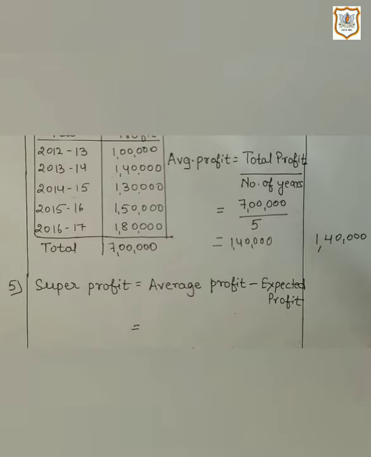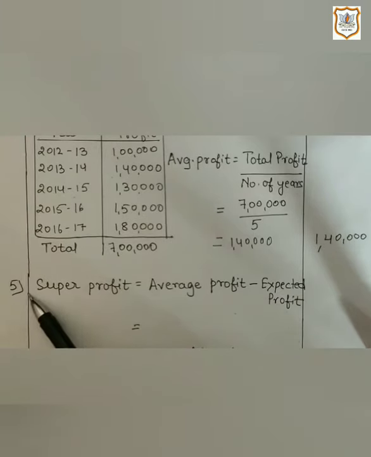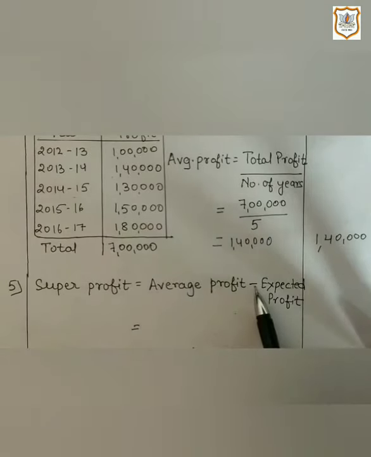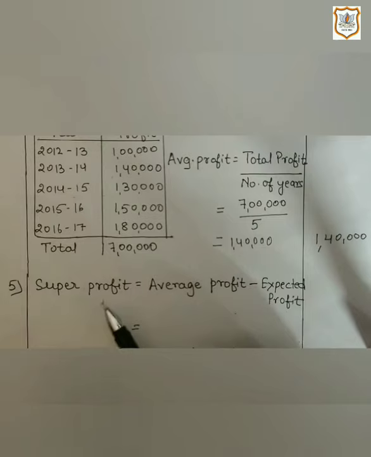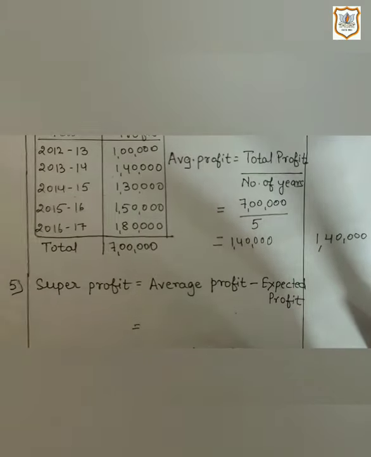Now let's proceed towards next step. In the next step, that means the step number 5, we will find out super profit. Super profit is equal to average profit minus expected profit. As I have already explained to you about super profit in my previous video.